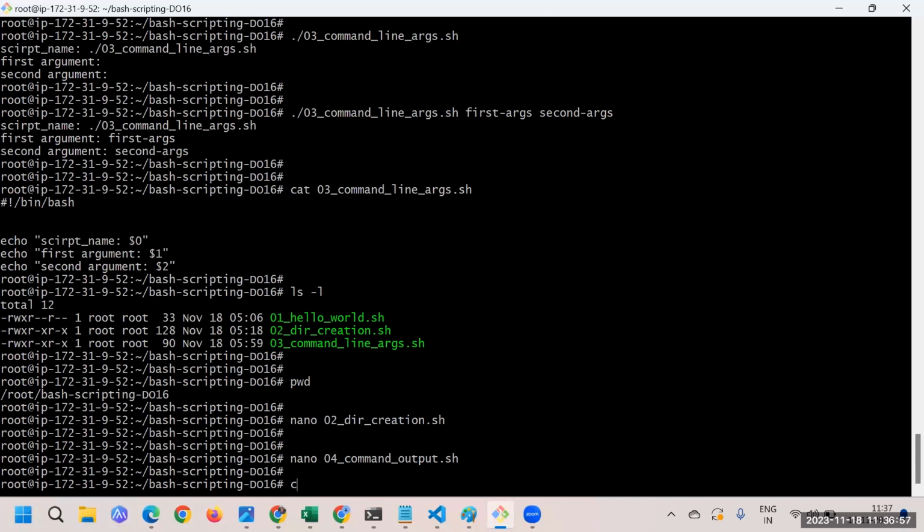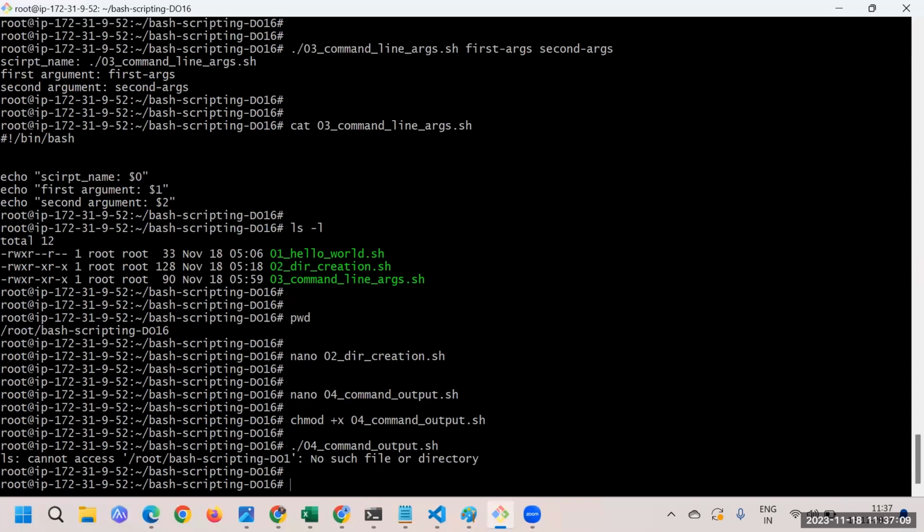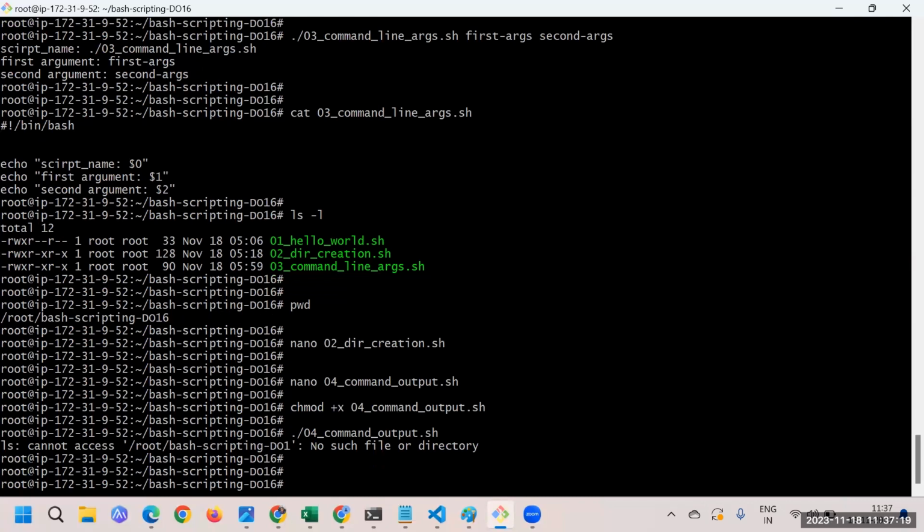I'll say chmod +x 04, and let's execute it. So here I'll say ./04. Cannot access. Why? I think you missed the directory name inside the file.